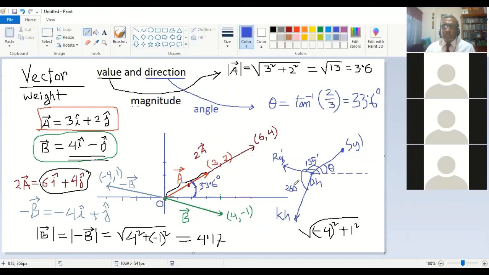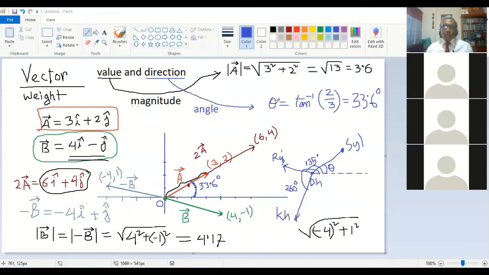Something like this. That will be the angle which represents the direction from Dhaka to Khulna. So this is the understanding. Every angle will be considered with the horizontal line. So that is the magnitude and direction.